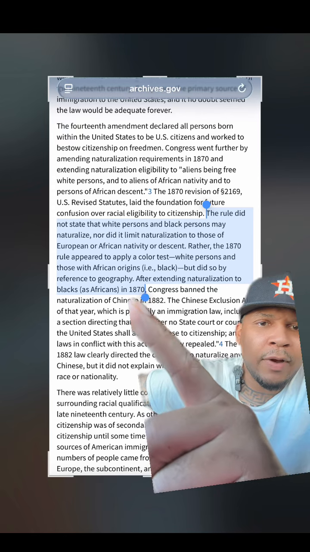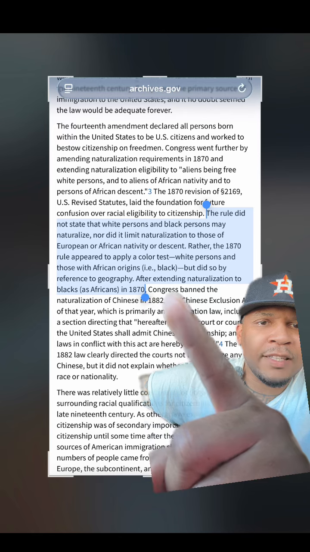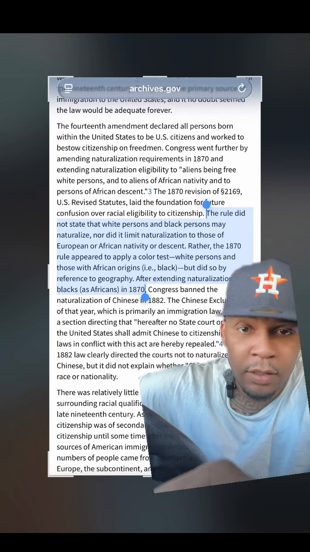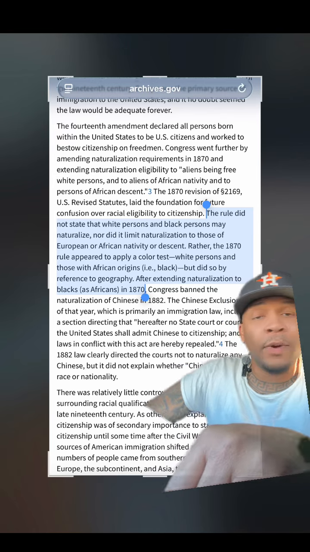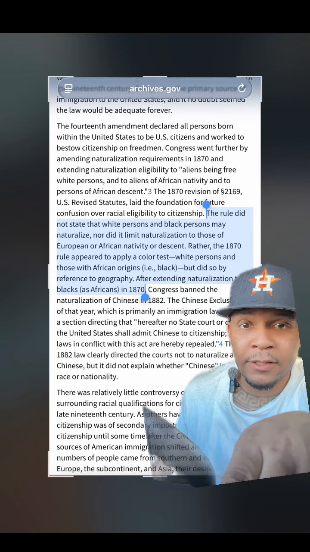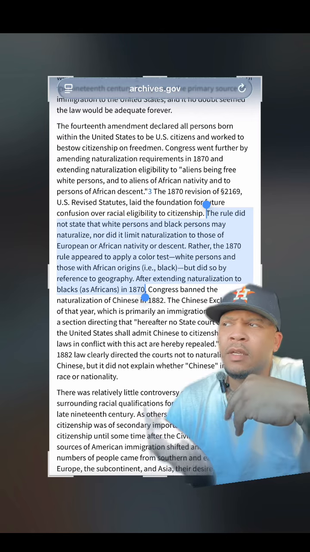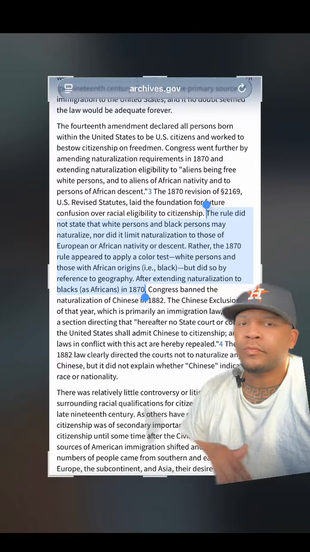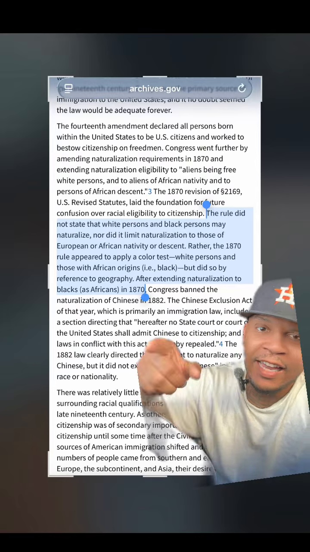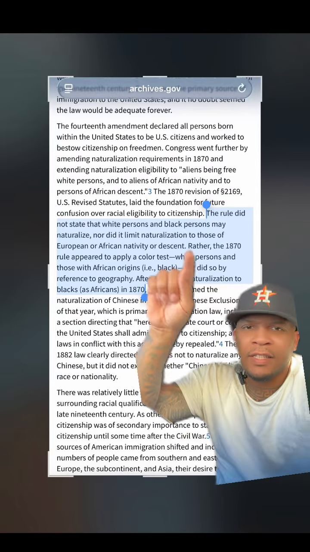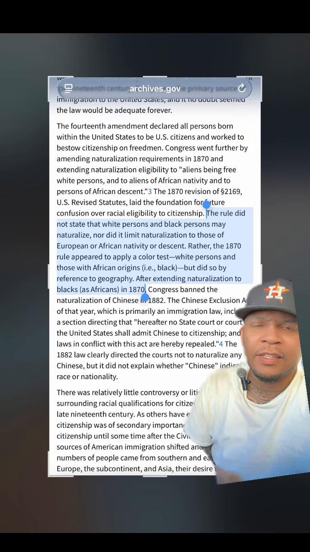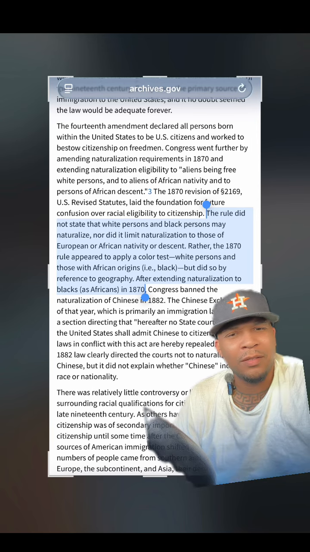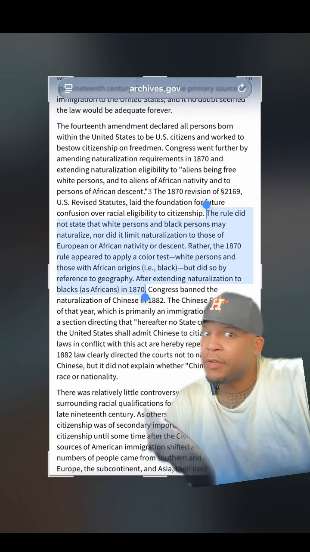This line right here always catches my attention. After extending naturalization to blacks as Africans, I always say it the same way, as Africans in 1860. See, we got to look at the language that they're using on this, right? That sounds like an attachment. So even if I read this thing from top to bottom, after I read that line, I'ma always go back up and reread everything else that came before that, right? Because I'm seeing it in a different light.